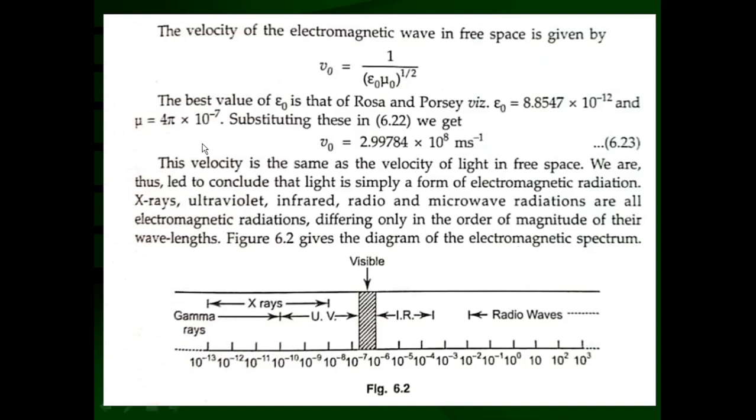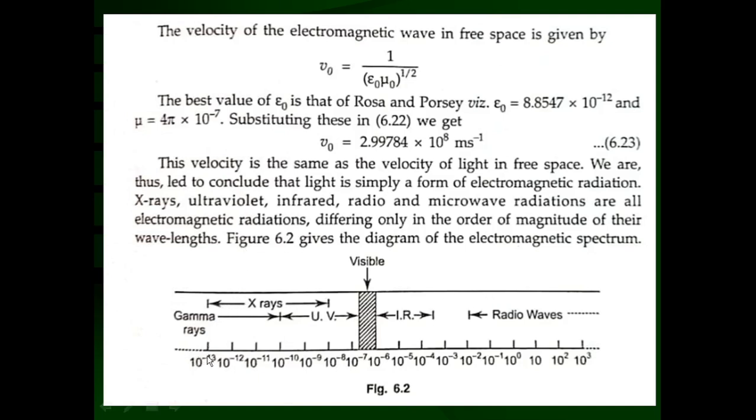Since v is equal to f lambda, frequency into wavelength is nothing but the velocity of light, and the velocity of light for all wavelengths or all frequencies in free space is the same, but they may have different values of wavelength or frequency, and they are classified in this manner.